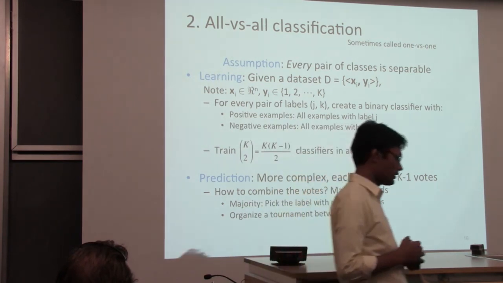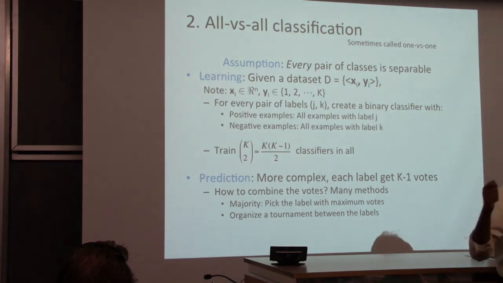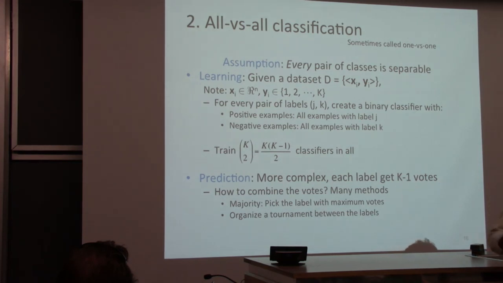One answer is to basically vote. Every classifier gets a vote. Every classifier says, I like this label or I like this label, i or j. You create a counter for every label, you count how many votes each label gets and take the label that gets the maximum number of votes. That has some fundamental issues. It turns out, you get into voting theory and stuff, and it doesn't always work.